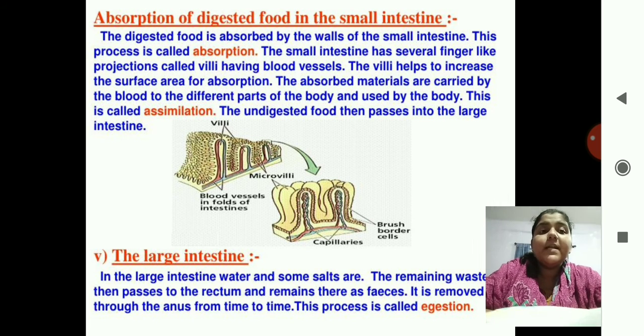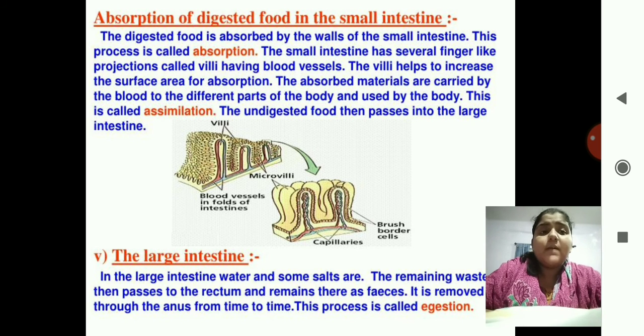The absorbed materials are carried by the blood to the different parts of the body and used by the body. This is called assimilation. Assimilation means carrying the proteins or nutrients that you have consumed into the blood to different parts of the body.